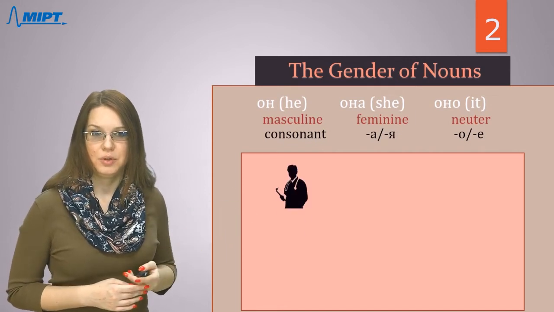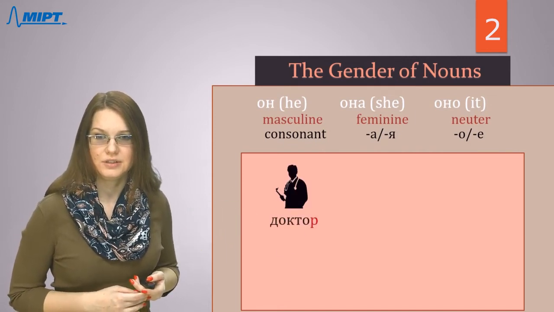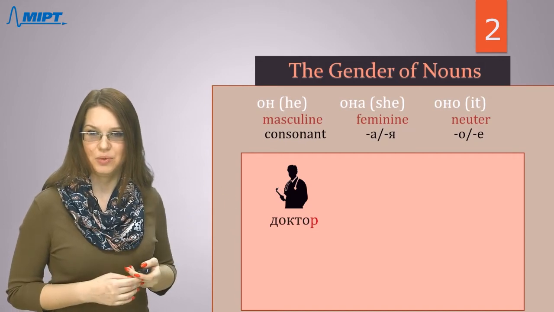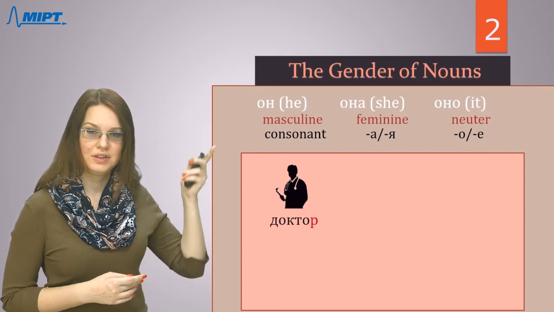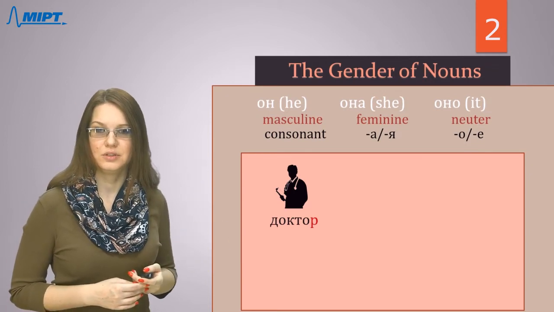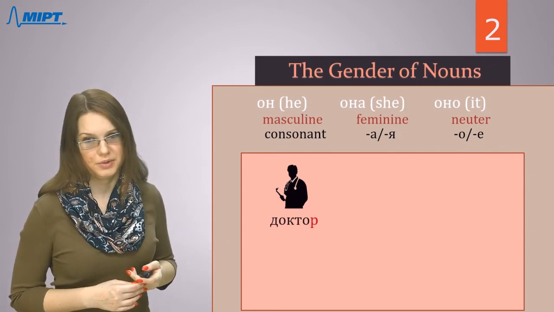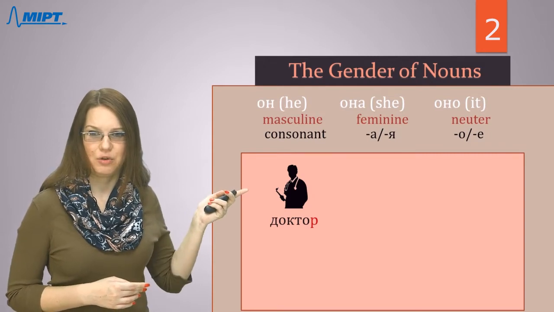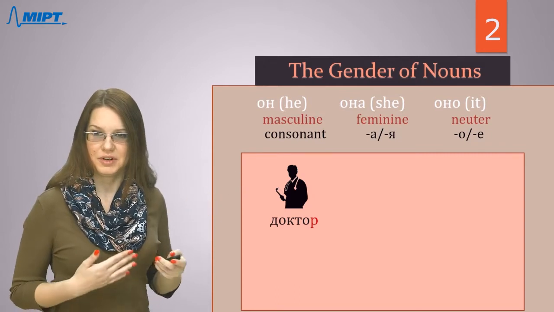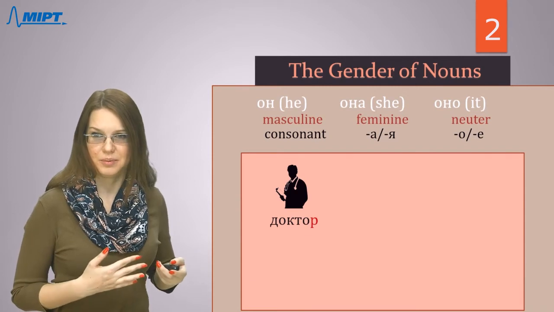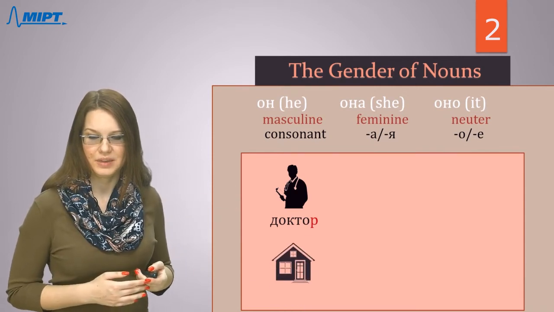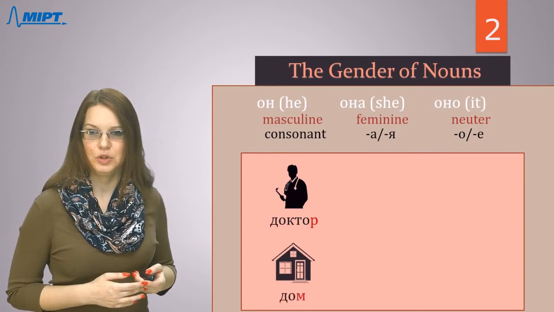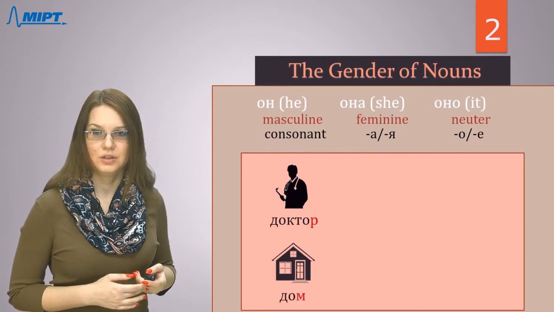I will show you the picture and let's say this word. Доктор. First, we're talking about nouns which are masculine, and I hope you could memorize some words. If you look at the picture, you can say me the word. So, дом.